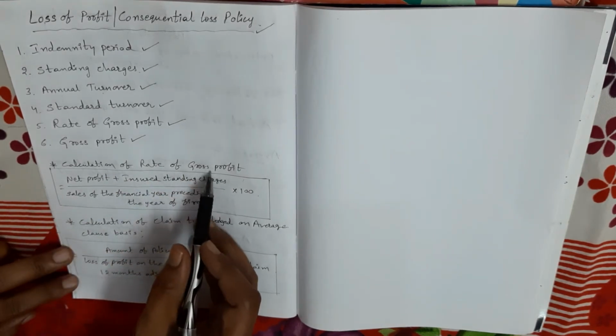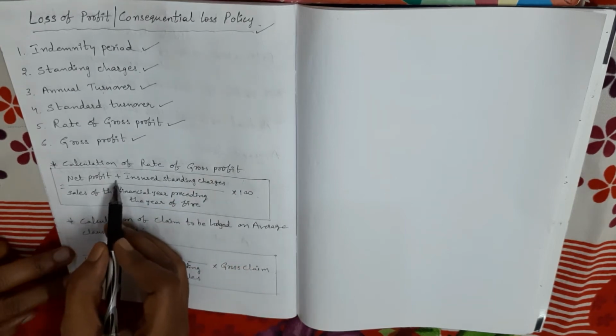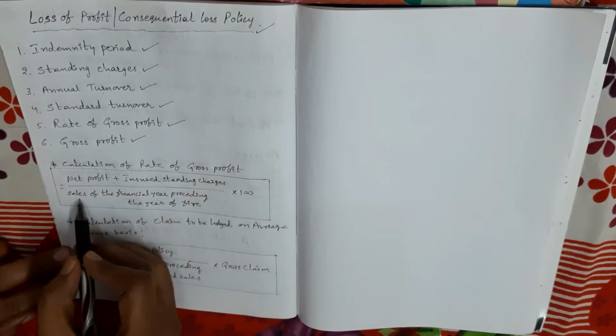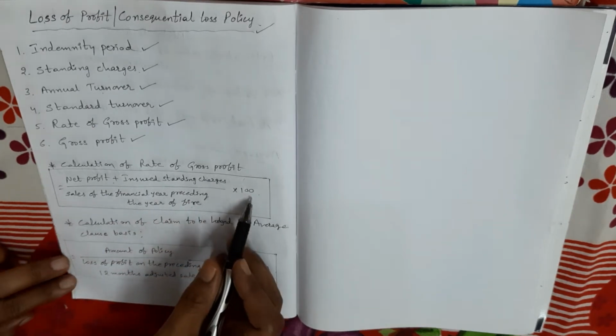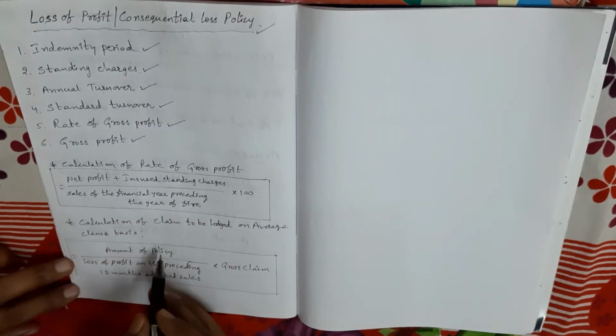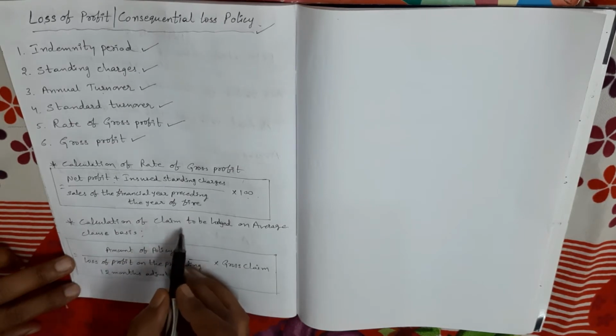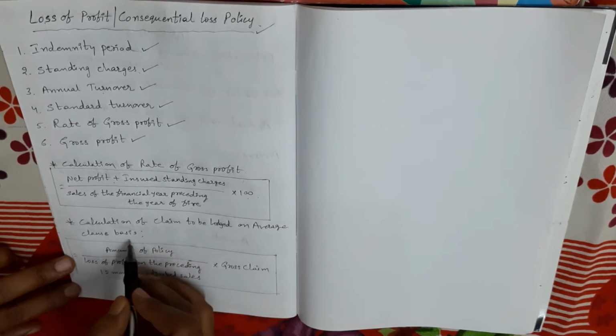To calculate the rate of gross profit, what is the formula? Net profit plus insured standing charges divided by sales of the financial year preceding the year of fire, into 100. Okay. Next, second principle, calculation of claim. Calculation of claim to be lodged on average clause basis.